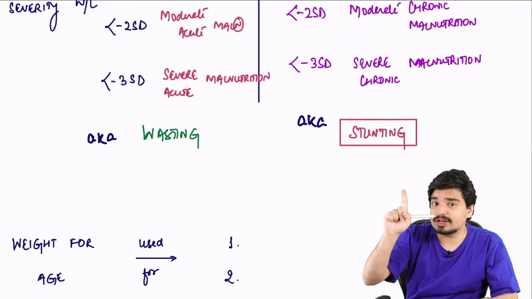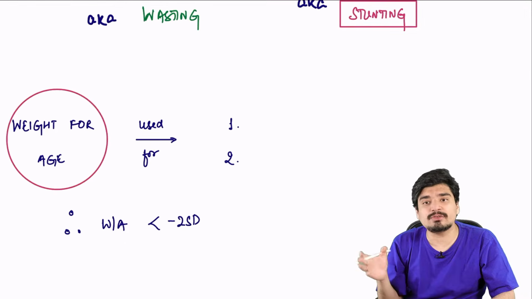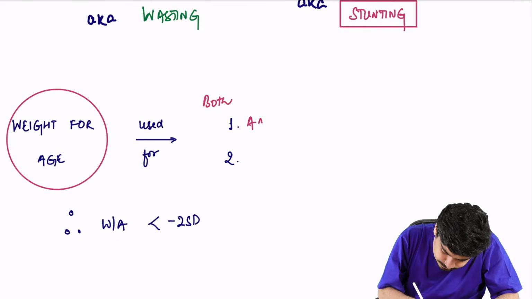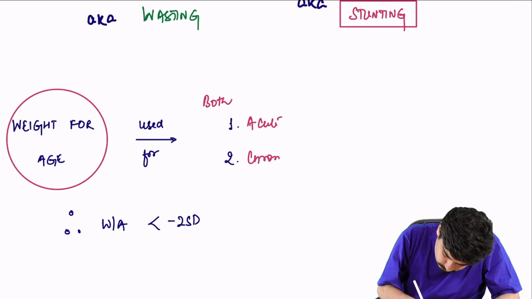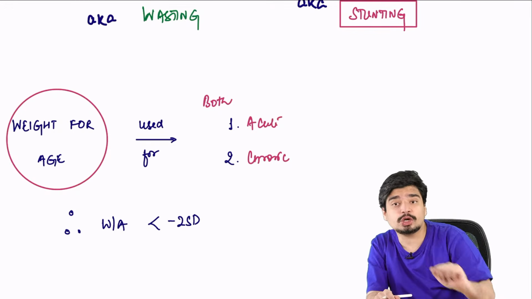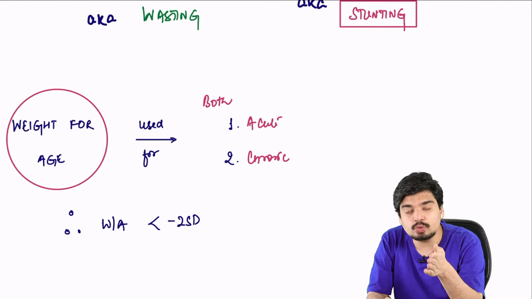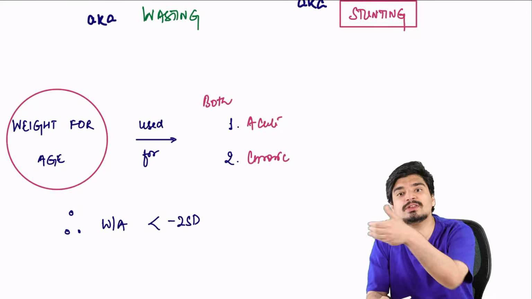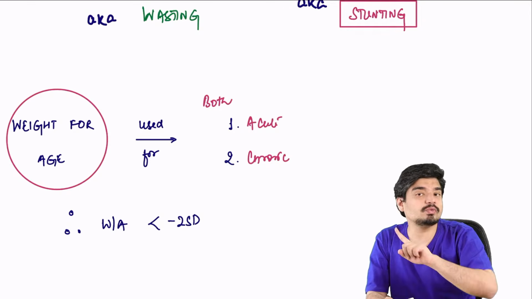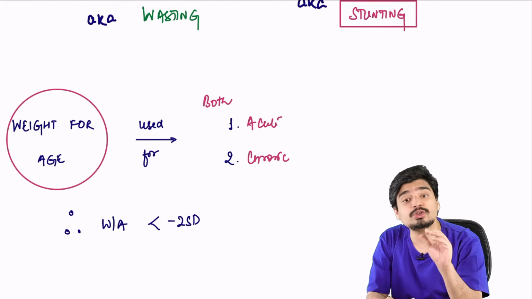There's another parameter which I did not discuss, which is weight for age. Now the good thing and the bad thing about weight for age is the same. The good thing is it can be used for both acute and chronic malnutrition. Now, because it can be used for both, there is no specificity. If weight for age is low, you as someone who's assessing the child don't know whether it is acute malnutrition or chronic malnutrition. So when weight for age is low, we don't use the term acute or chronic malnutrition. We don't say the child is wasted or stunted. We use a third different term.